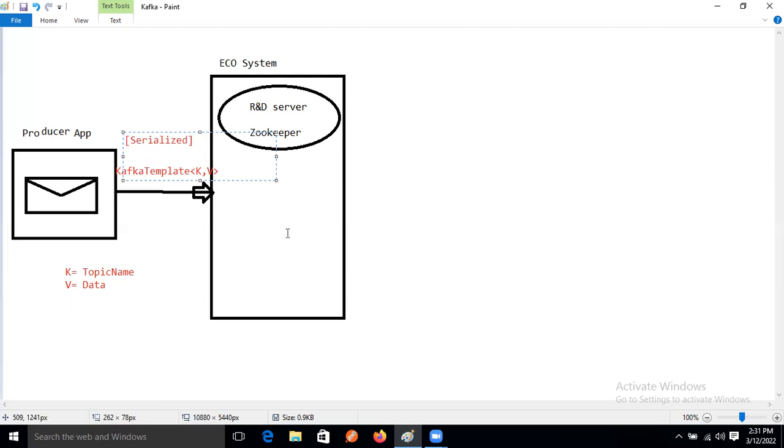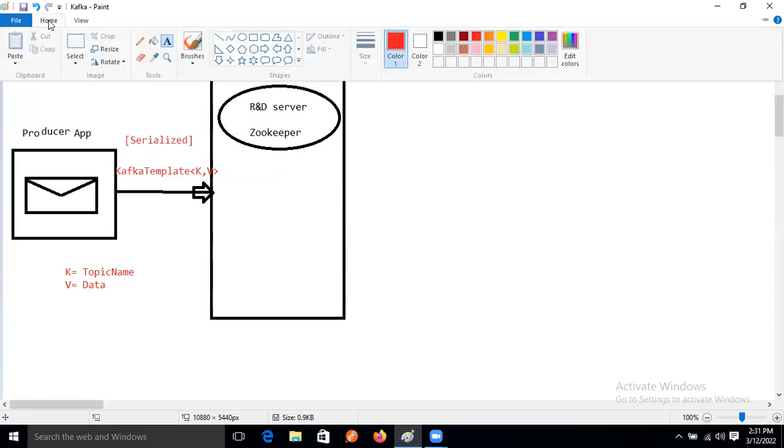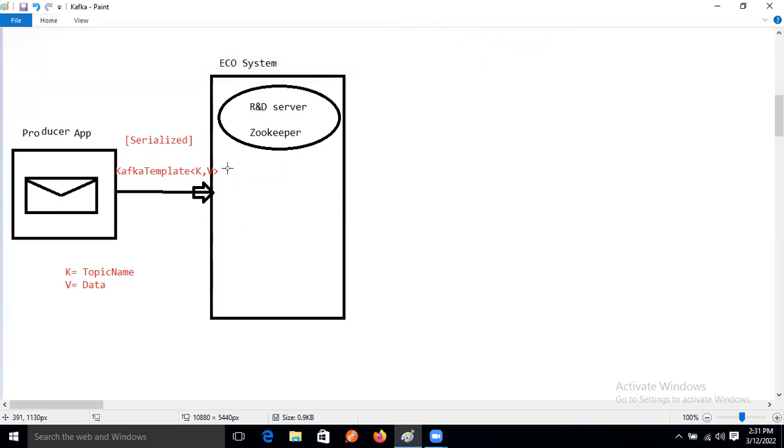After that, whenever we send the data using the Kafka template, this data will go inside one memory.